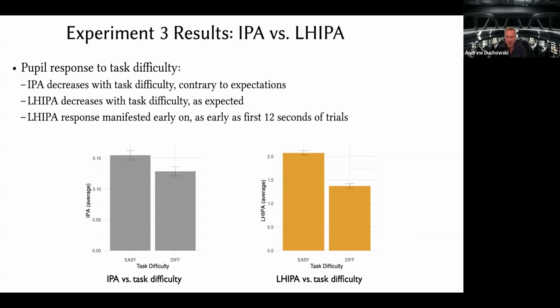results that were consistent with the other experiments. In other words, LHIPA is inversely proportional to task difficulty, which is a good thing. IPA, once again, gave us results contrary to expectations. One thing to note here, eye gaze is free to move as the person is typing. And so this is a very good, robust result of the LHIPA in this particular example.